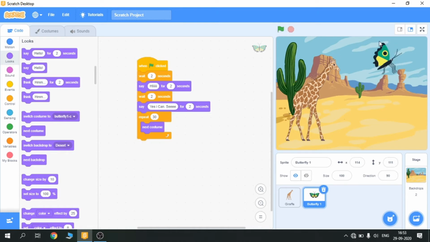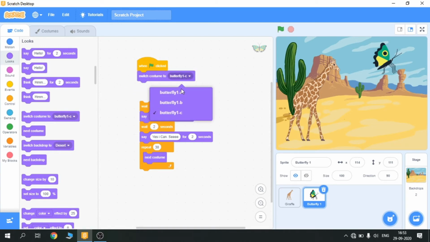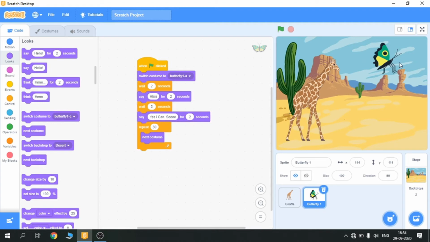So now her position is this now. So what I am gonna do is put switch costume to butterfly 1 C A. So when the program starts, she will come back to her initial position. You noticed here, she has come back to her initial position.